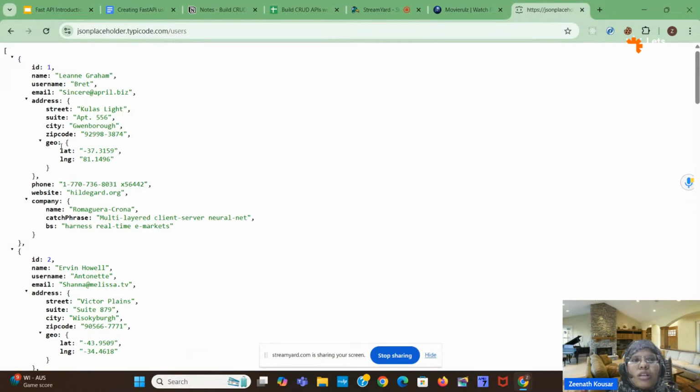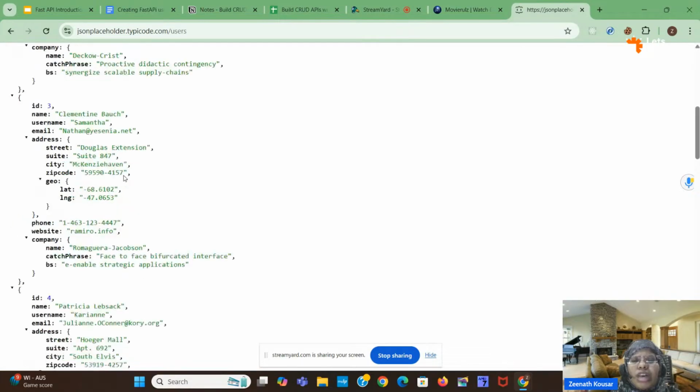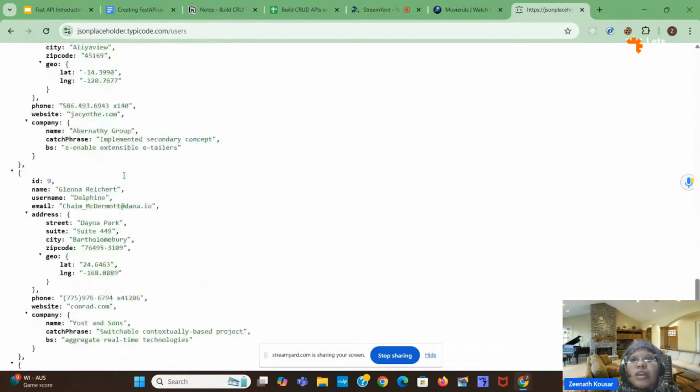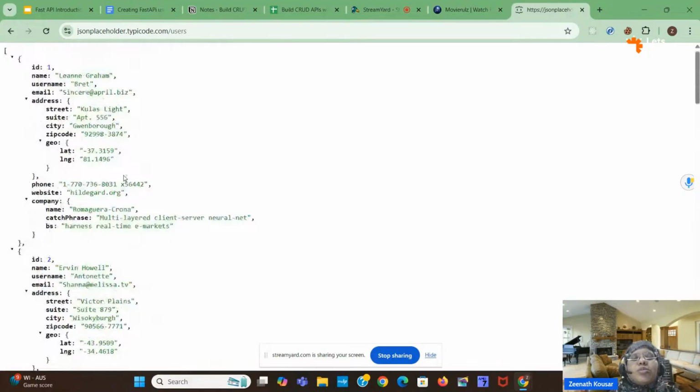So what is the use of the API? It will allow two software applications to communicate with each other. How? If you see here, we have 10 users data. We can use this 10 user data and we can display it in the front end. We can display it however we want. Okay, so we can communicate with this data. How? With the help of API.